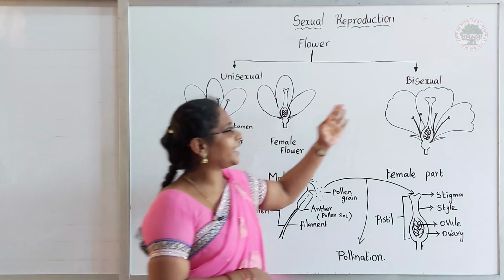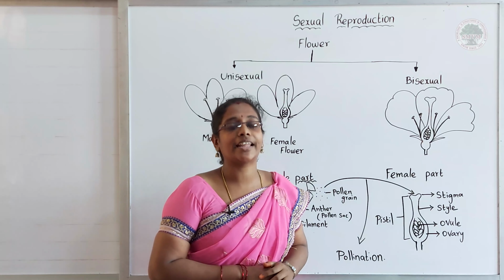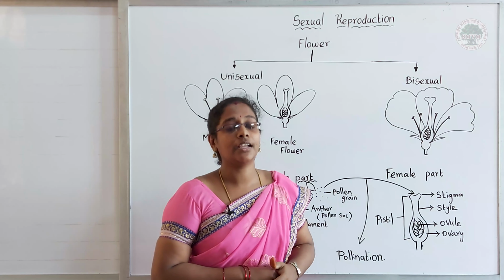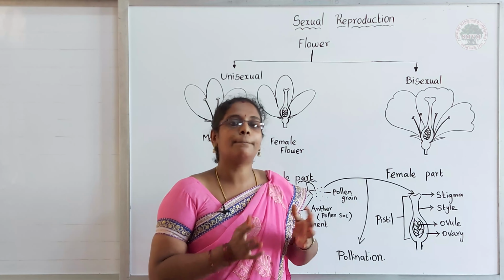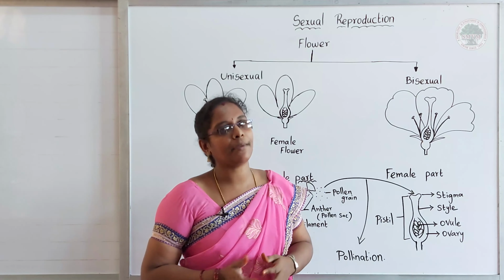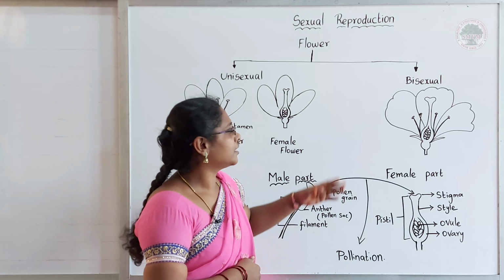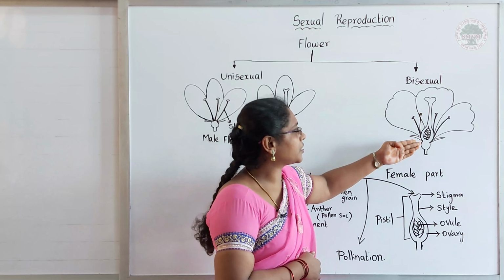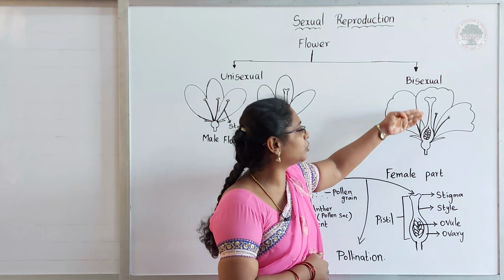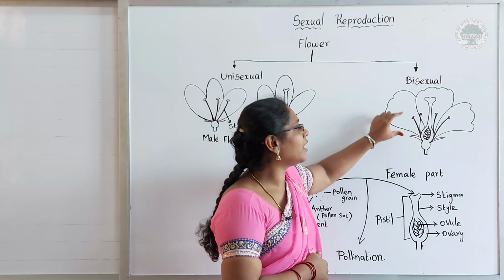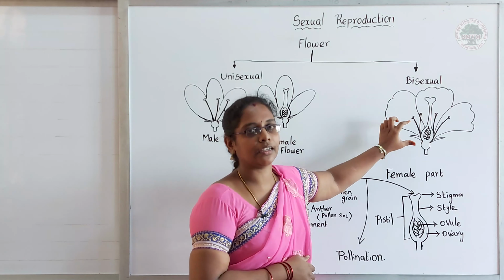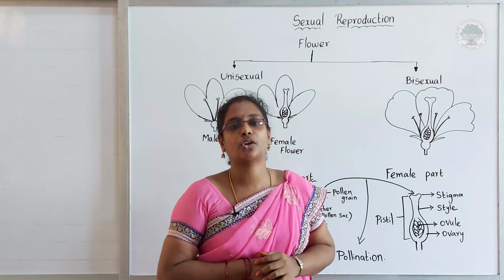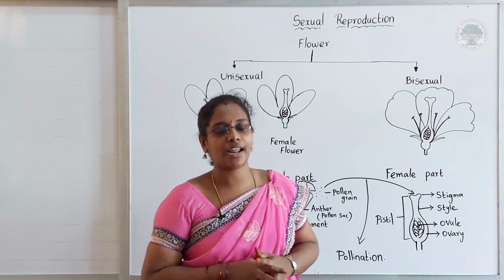Now come to the next kind of flower. It is called a bisexual flower. In a bisexual flower, both the male and female parts are present. See the female part, which is the ovary, ovule. Those parts are present here and the stamen is also present here. So these kinds of flowers are called bisexual flowers.